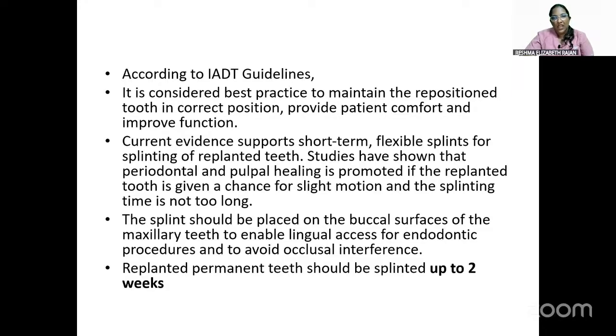Studies have also shown that periodontal and pulpal healing will be promoted if the replanted tooth is given a chance for slight motion and is not splinted for too long. In case of maxillary teeth, the splint should be placed on the buccal surfaces, so that when we are doing the endodontic treatment, we can get lingual access. Also, replanted permanent teeth should be splinted for up to 2 weeks.